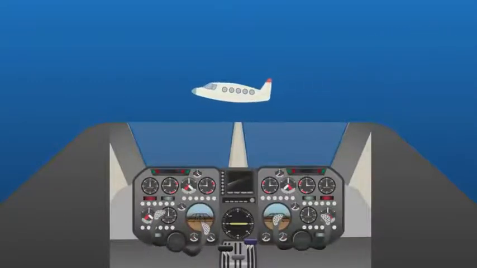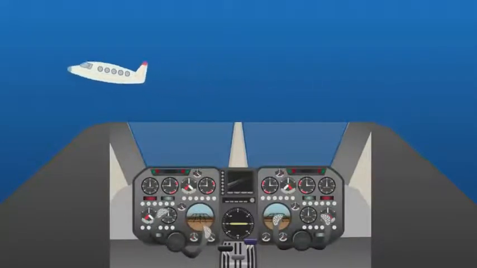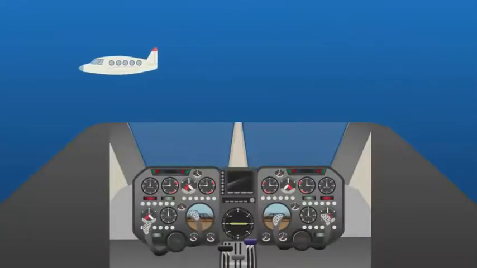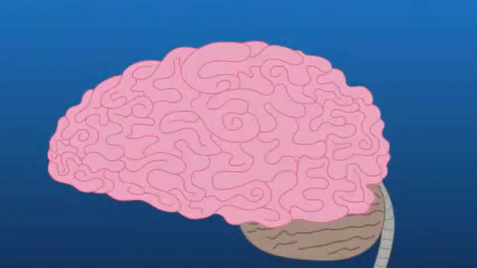Imagine the cockpit of a plane. It is packed full of dials and it is the pilot's job to make sure they all stay in the right place. If any of them change, he will correct the plane to keep them in the right place and the plane in the air.